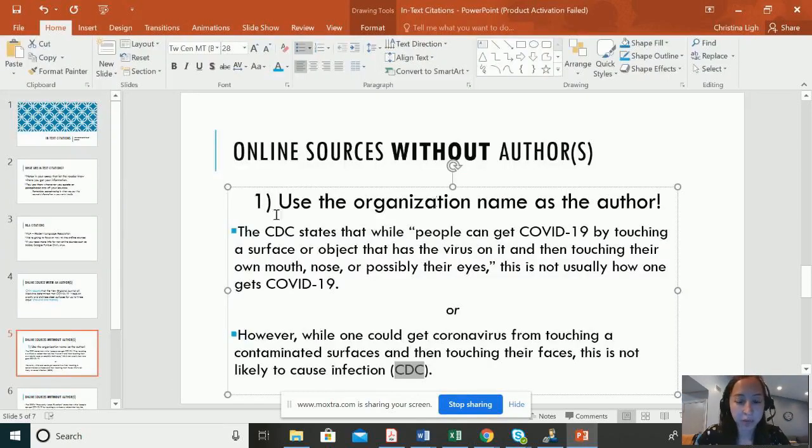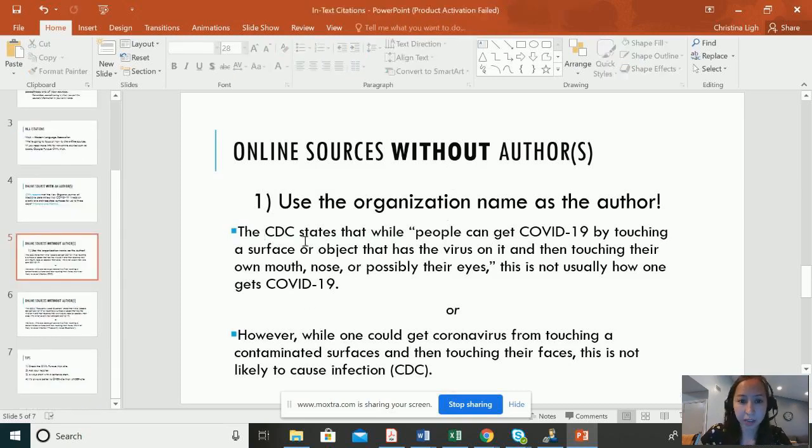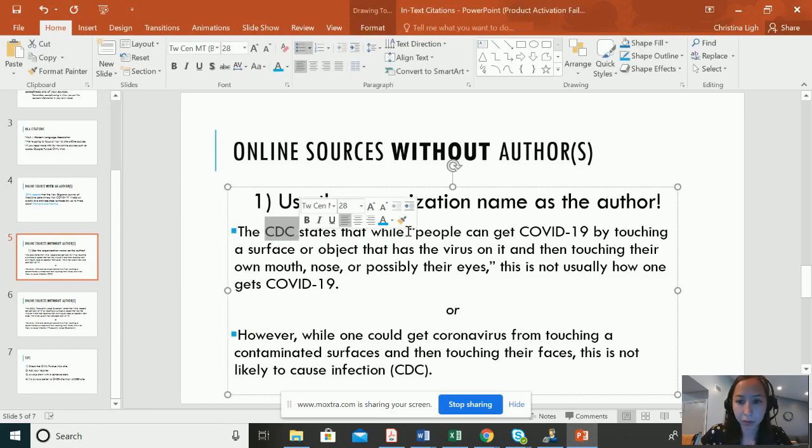So here's my quote. The CDC states that while people can get COVID-19 by touching a surface or object that has the virus on it, and then touching their own mouth or nose, or possibly their eyes, this is not usually how one gets COVID-19. Okay, do you see how here I used the CDC and I used my quote? I did not have to put anything in parentheses because I told you my source right here.